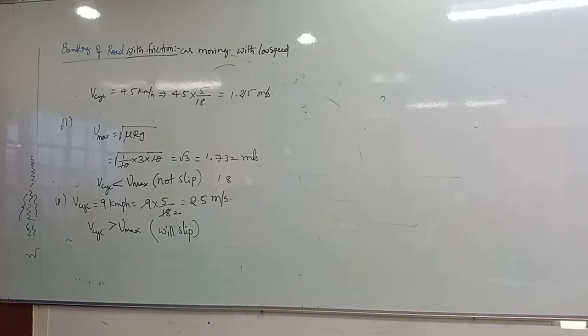A circular race track of radius 100 meters is banked at an angle of 45 degrees.